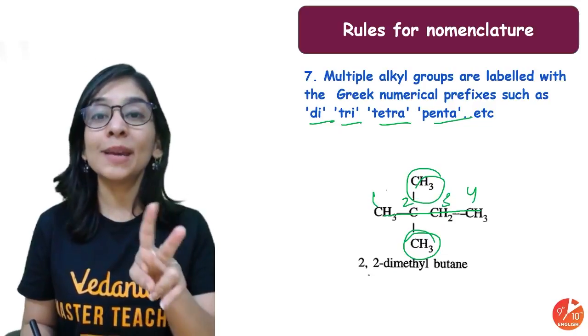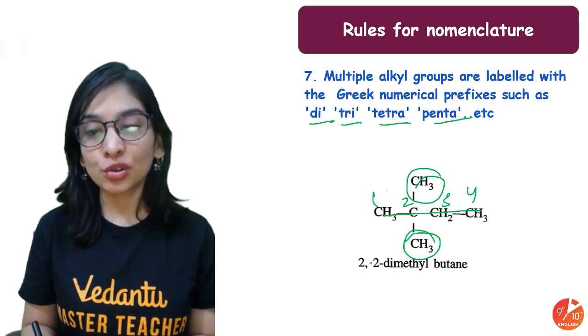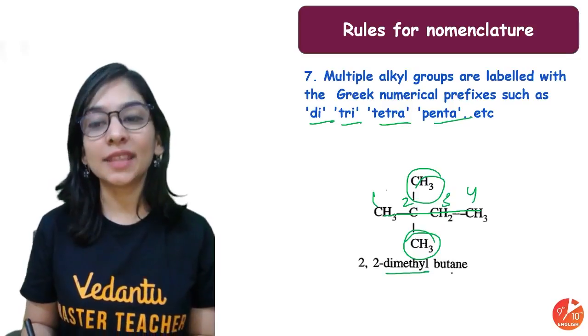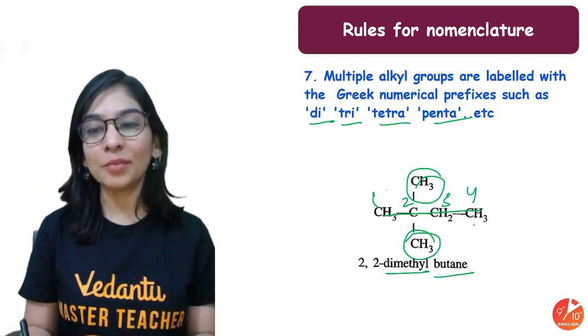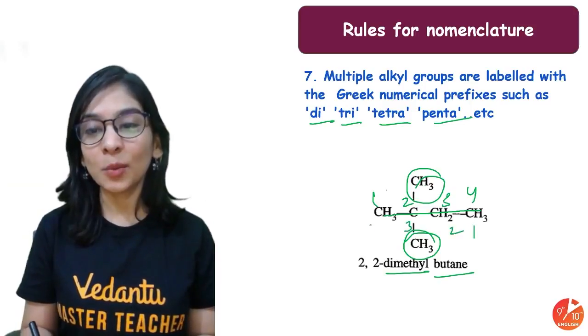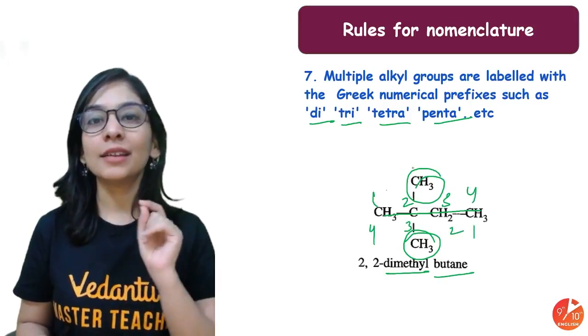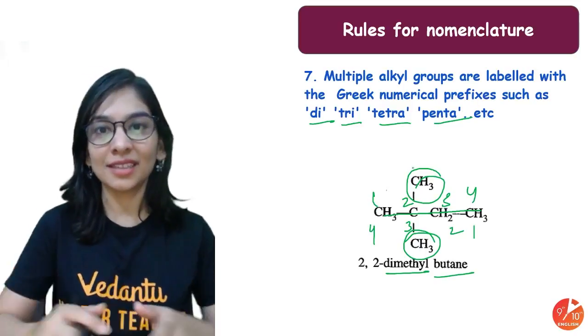2 and 2. 2 times, why? Because there are 2 methyl. So 2,2-dimethyl butane. Alright. Why numbering from left to right side? Because if you do it the reverse way, my alkyl groups are getting the third number. Second number is better than the third number.